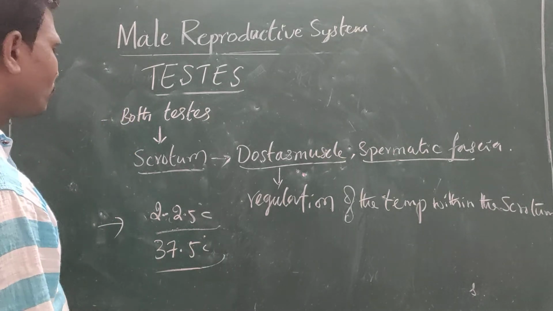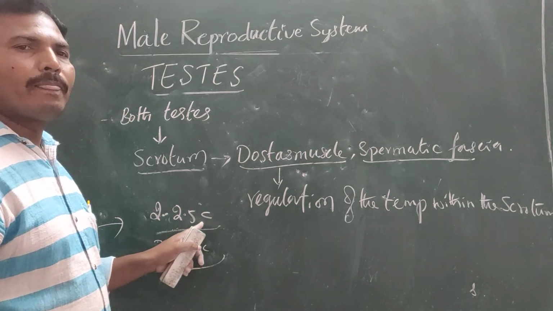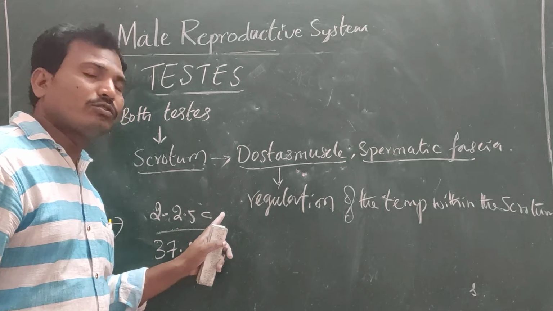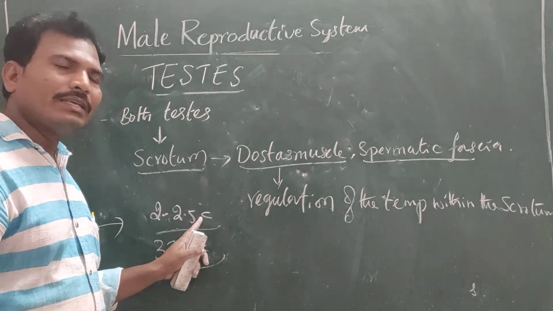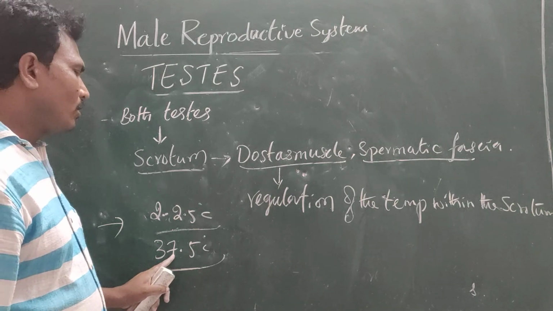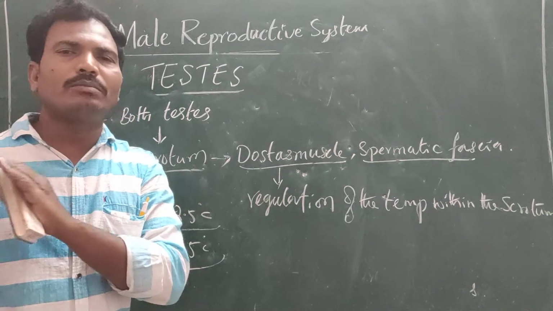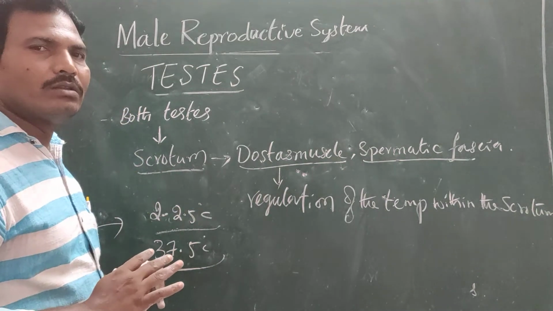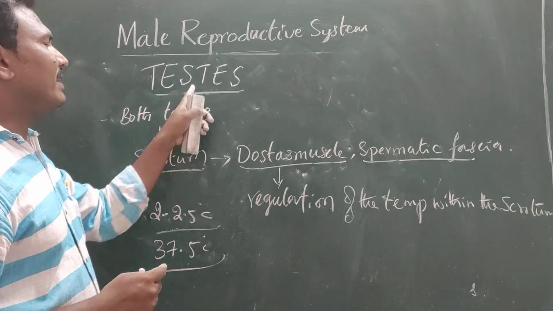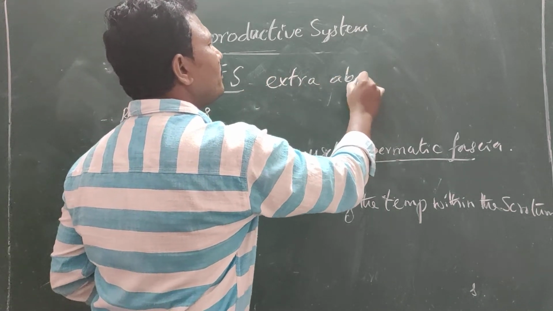So why are the testes located outside the abdominal cavity? The testes are extra-abdominal because they require a lower temperature than the core body temperature.